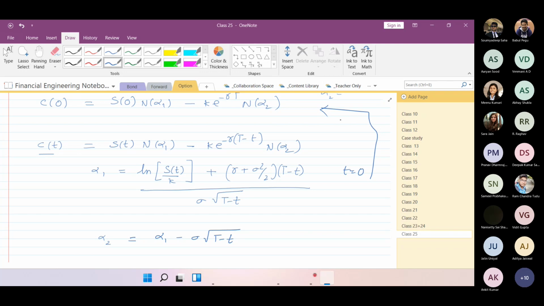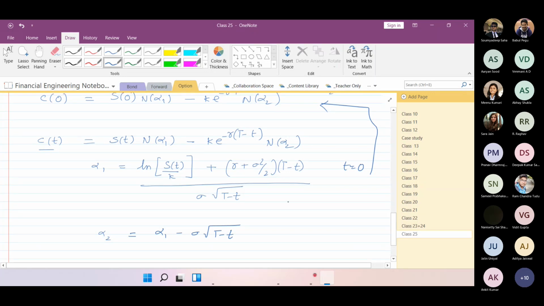Correct. So now looking into this, what all variables are there here? Let me know. First would be the stock price itself. Second would be the T. Correct?